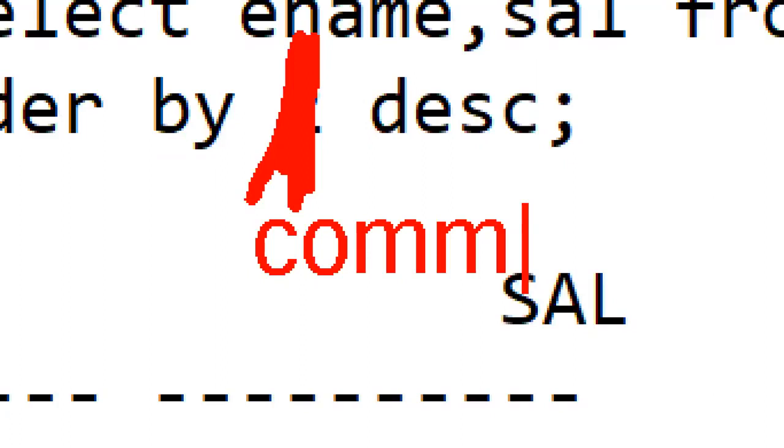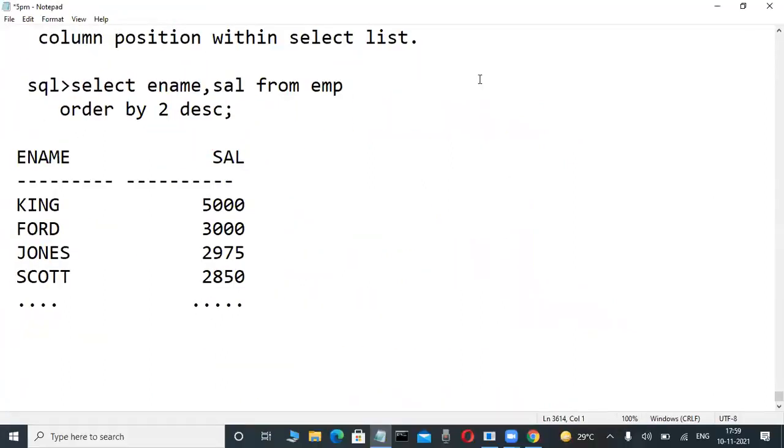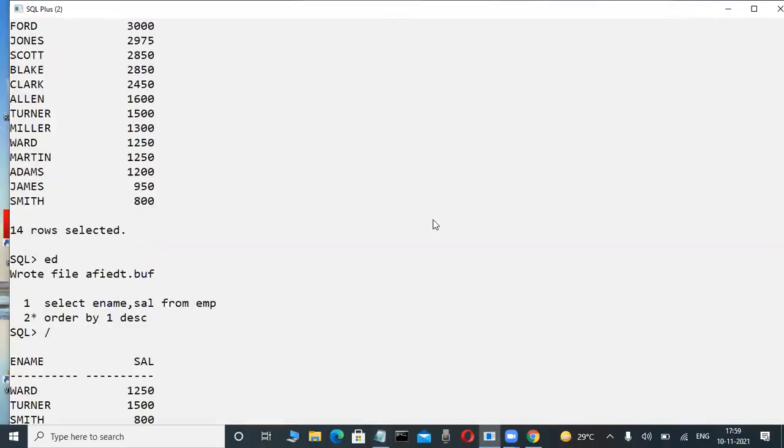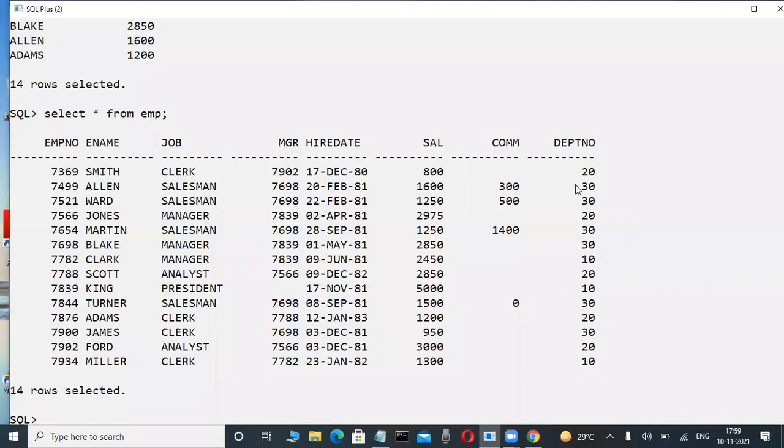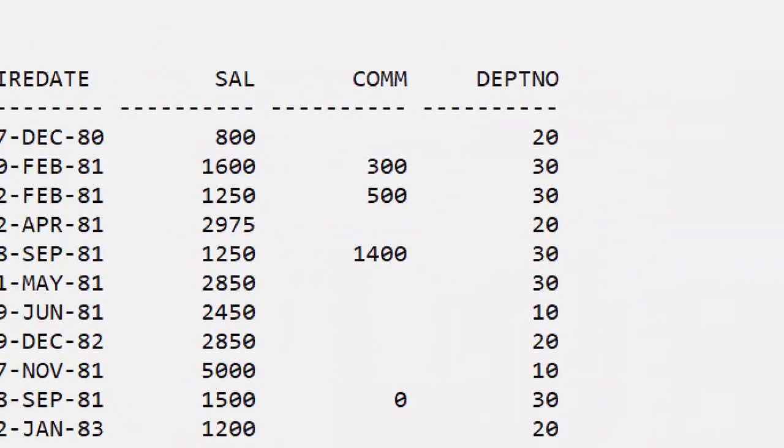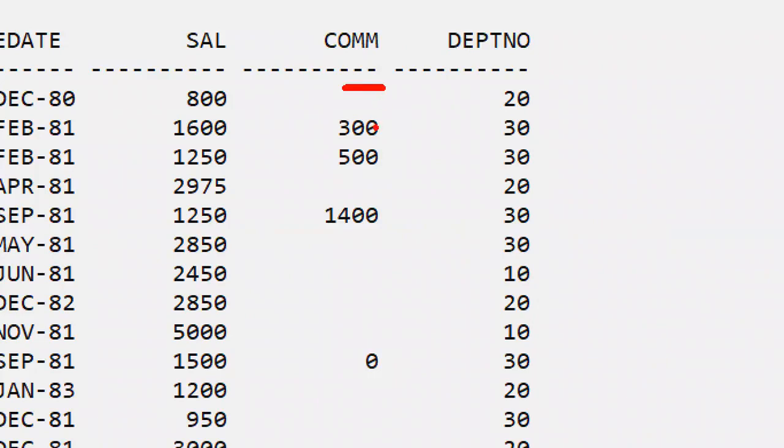What happens? Observe it here. Concentrate. Some fellows are guessing whenever I ask that question. Now check it out, slowly observe it here. Based on that, you tell me. Suppose commission is a null value column. One minute, observe here. Null values are there, and in that commission column, 300, 500, 1400, 0 are there.